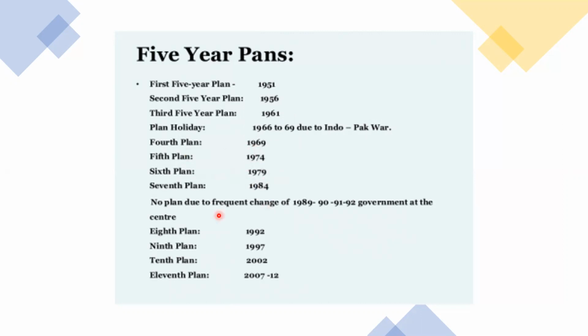Next, there was no plan due to the frequent change of government at the center level during Indira Gandhi's time. So here, the central government had no fixed government. That's why they did not implement a plan for 2 years. There was a break. Next, the eighth, ninth, 10th and 11th 5-year plans were implemented like this. Next, the 12th 5-year plan is also there. After that, in 2014 the 5-year plan changed into the Niti Ayog. We will discuss that later.